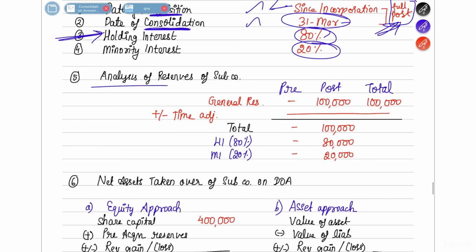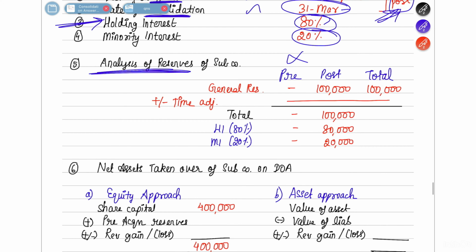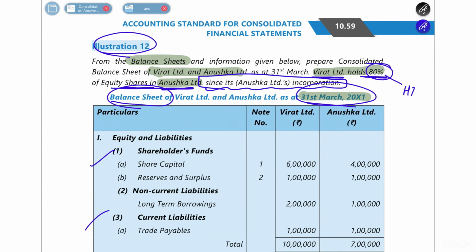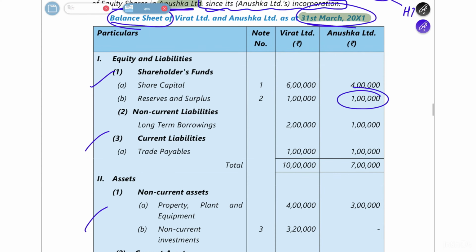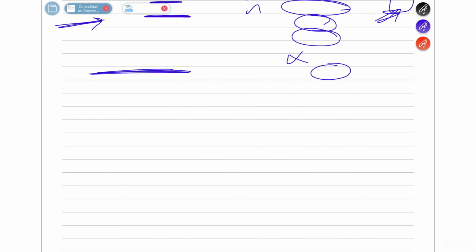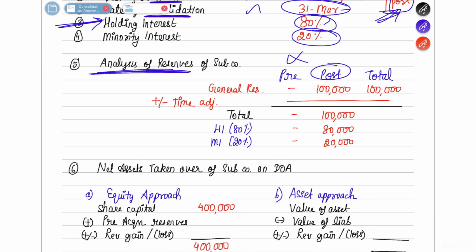Now let's move on to the analysis of reserves. We don't have a pre-period at all, so you can directly bifurcate the post reserve. How much does Anushka have in reserves and surplus? It is 1 lakh rupees. So this entire 1 lakh is post only. Just divide that into holding interest and minority interest. There is no pre-acquisition or anything in the question as yet.